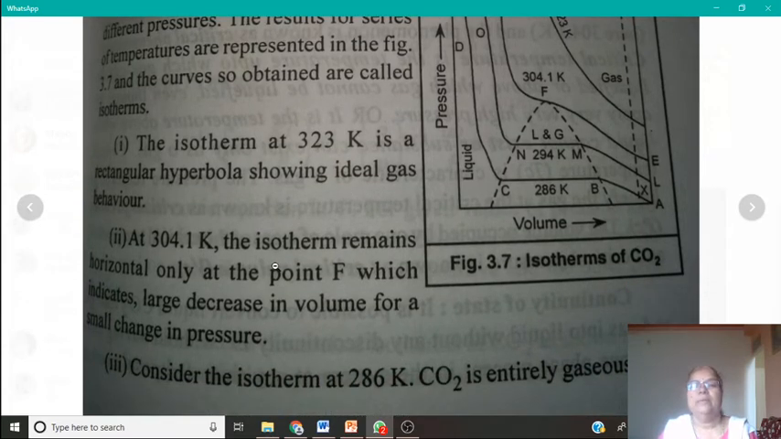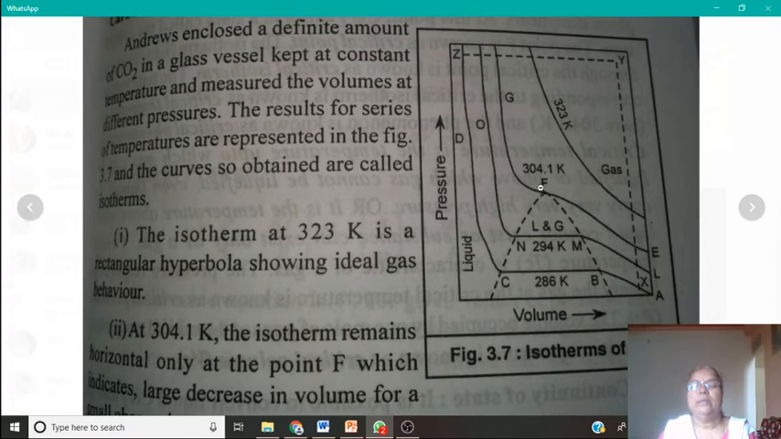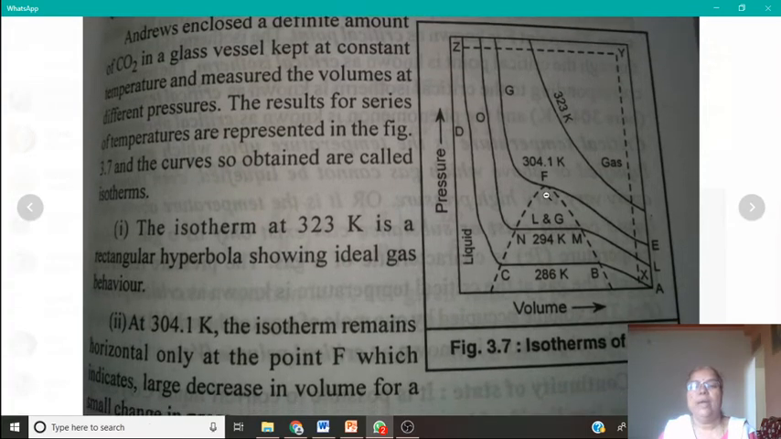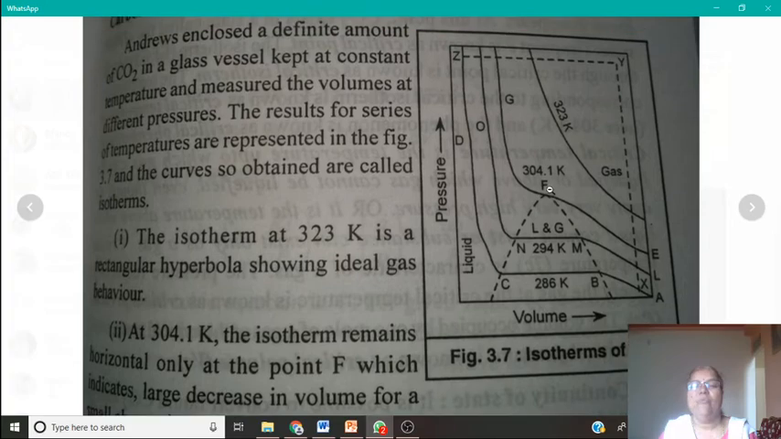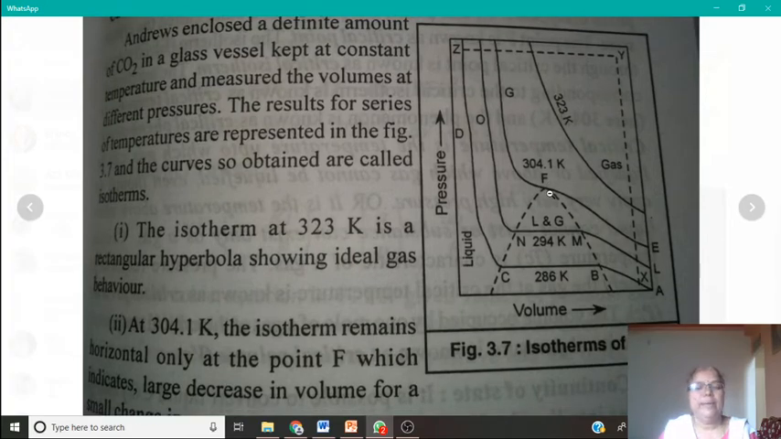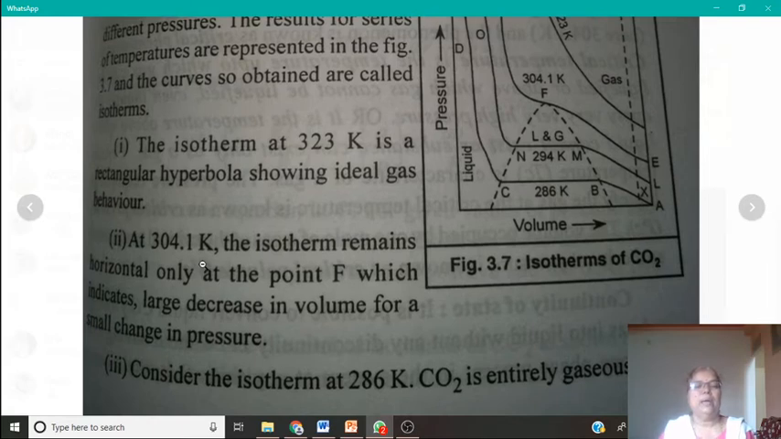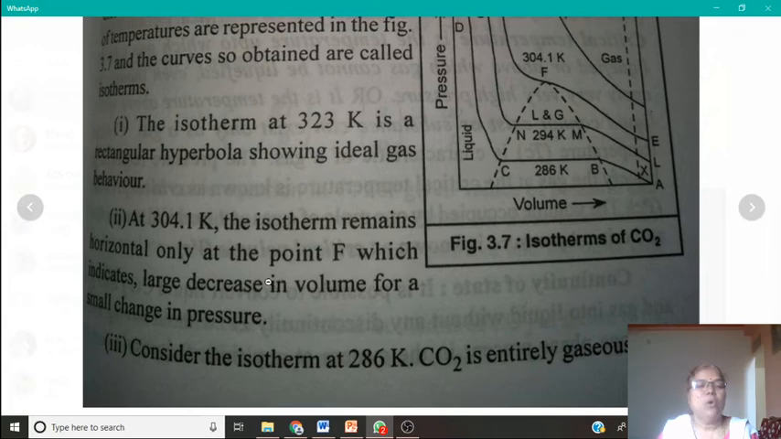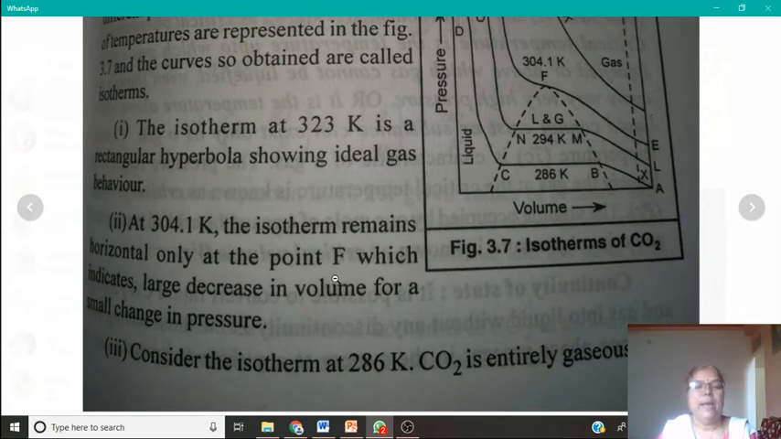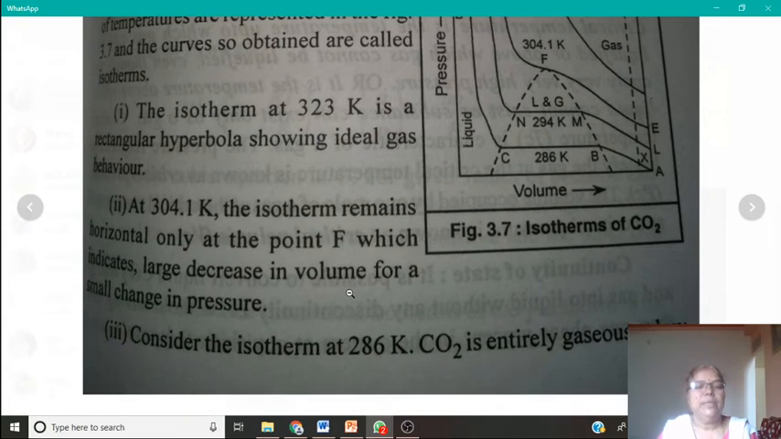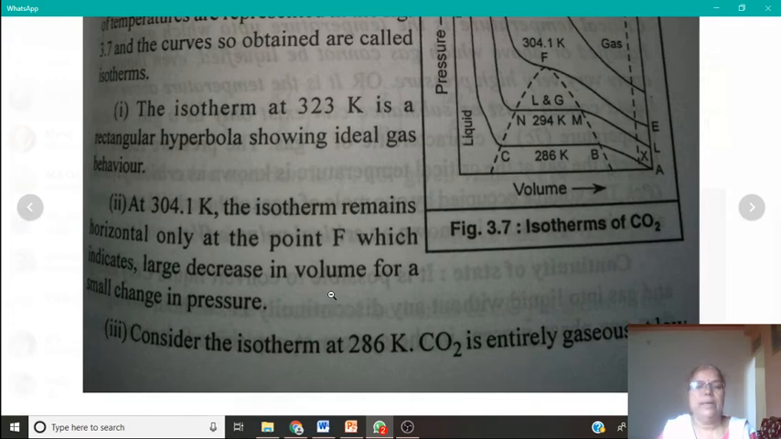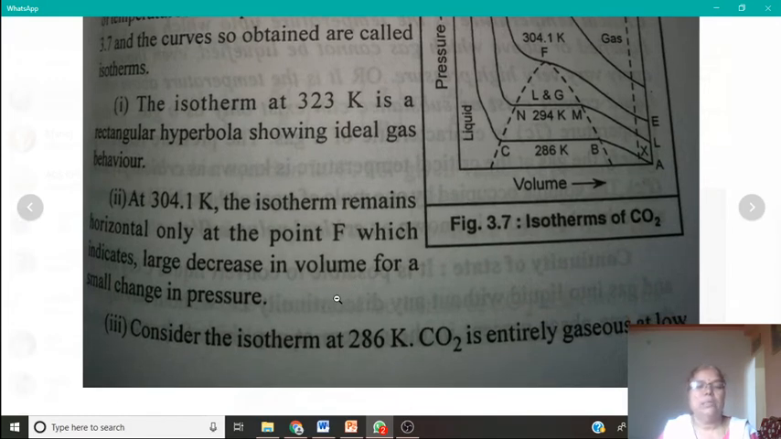Then at this temperature, 304.1 Kelvin, this F point is the critical point. Here at 304.1 Kelvin, the isotherm remains horizontal only at a point F, which indicates a large decrease in volume for a small change in pressure.